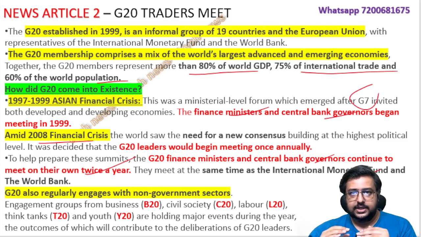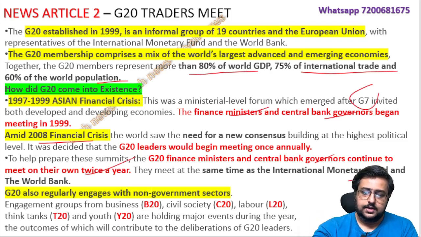Other than the main G20 summit, nowadays there are many other things also, like B20, C20, L20, T20, Y20, meaning whoever is meeting: the think tanks from those countries, the youth, the business groups, the civil society, or labor. Even W20 was there this year, where women representatives from these 20 countries meet. So it has a lot of summits happening one by one. Like today, what we are discussing in the article is the trade summit, a T20 kind of thing you can call it. So this one is the thing happening.